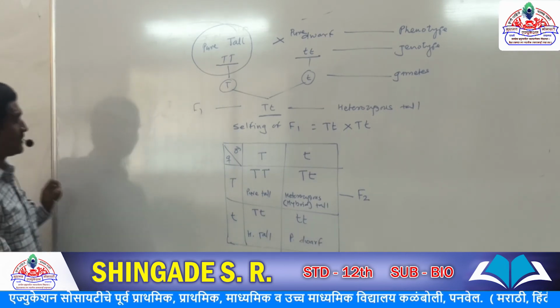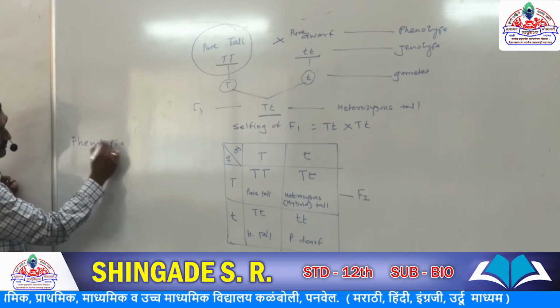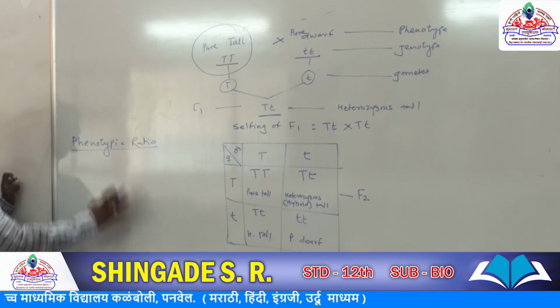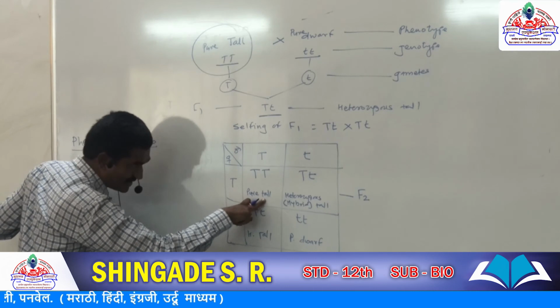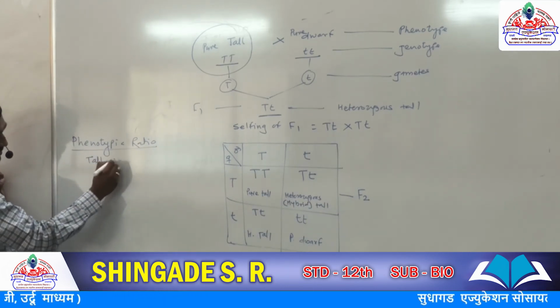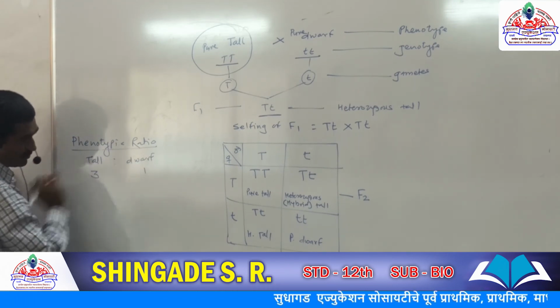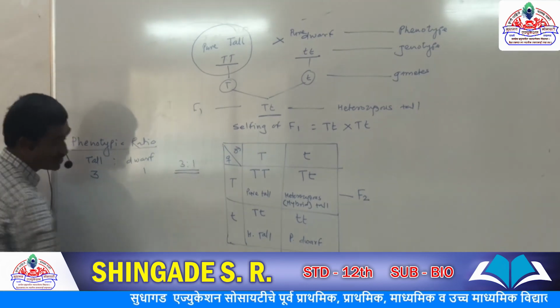So what about the phenotypic ratio? See, phenotypic means external appearance. You see how many are tall, how many are dwarf? See, 1, 2 and 3. So tall 3. How many dwarf are there? So 1. So the ratio is 3:1. This is the phenotypic ratio.